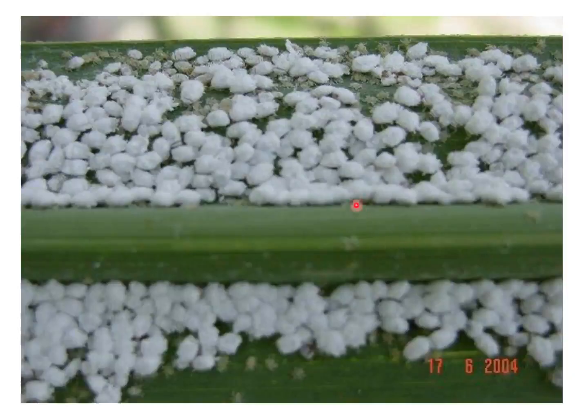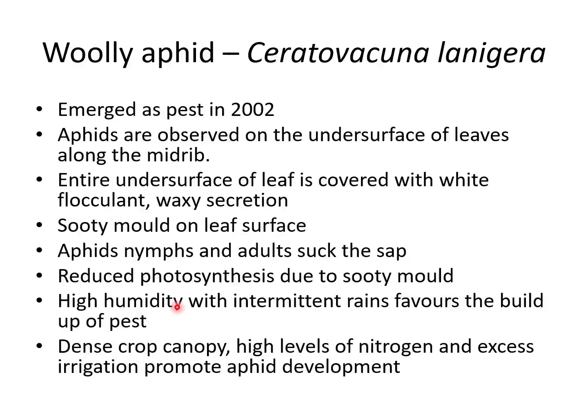Here also you can see white aphids on the undersurface of the leaf on either side of the midrib. This is the midrib, and you can see the aphids on either side of it, and these aphids are covered with white waxy flocculent secretion. You can see it is somewhat similar to mealybugs, but these are not mealybugs. Unlike other aphids, these are covered with white waxy flocculent secretion. That's why it is called woolly aphid, because the body is covered by white waxy flocculent secretion.